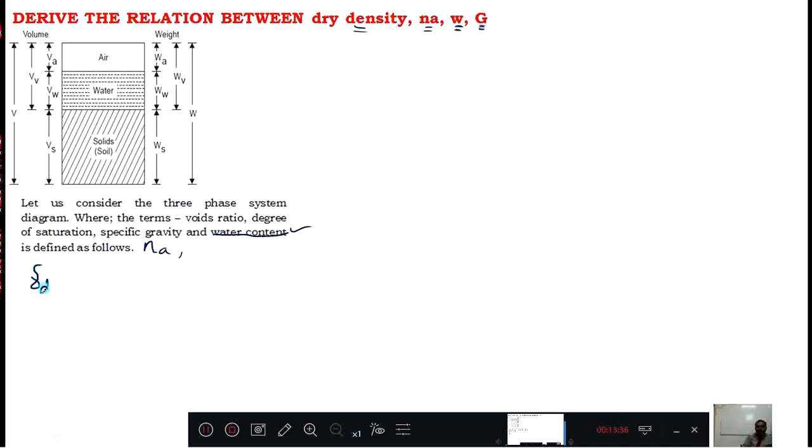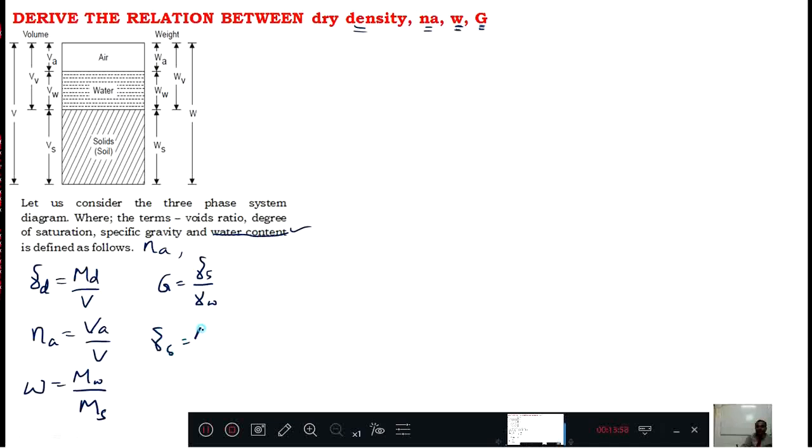Dry density gamma d equals Md by V. We will write Na equals Va by V, and w equals Mw by Ms, then G equals gamma s by gamma w, then gamma s equals Ms by Vs, gamma w equals Mw by Vw. Okay, now we have defined all the terms. Now the key here is not Vs equal to 1, that is over. Only for three derivations Vs equals 1.